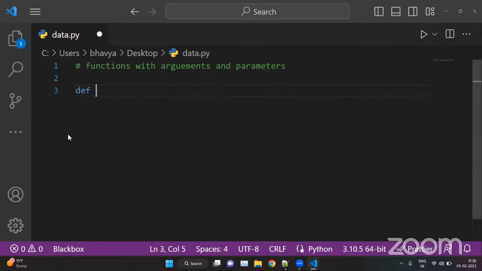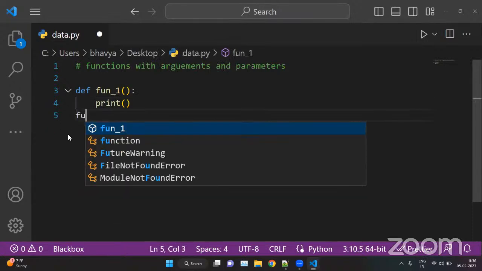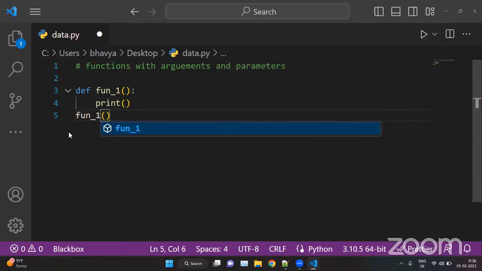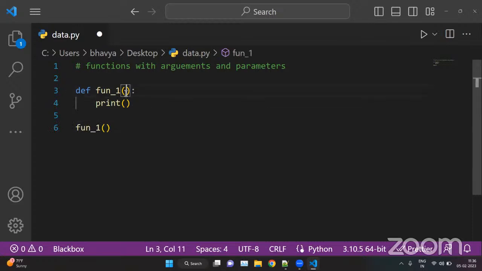Okay, def fun_one, parentheses, then print, and here we are calling a function. So this is my function syntax. Now here we can put any number of arguments, let's say a, b. Here a and b are arguments. And print, let's say we are printing the values of a and b.